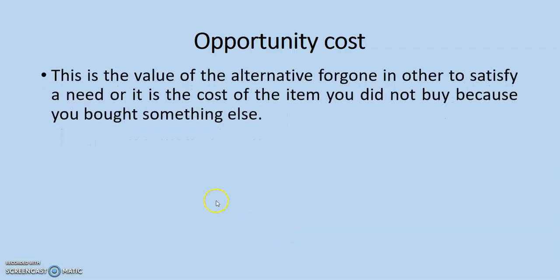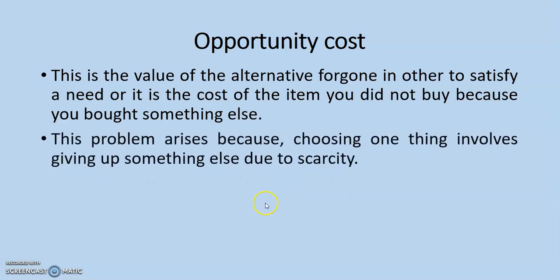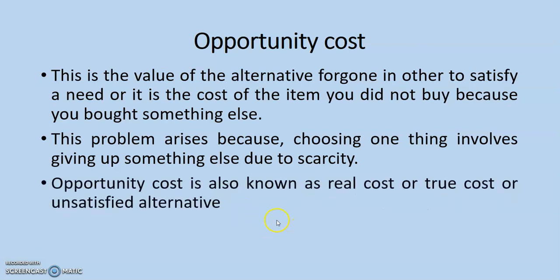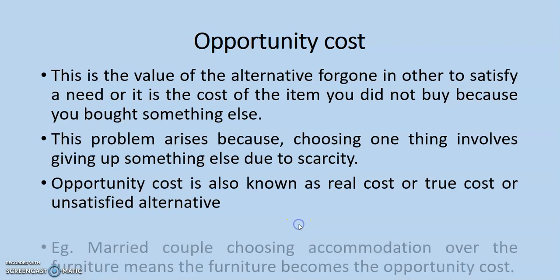We also have opportunity cost. Opportunity cost simply means the value of the alternative forgone in order to satisfy a need, or it is the cost of the item you did not buy because you bought something else. This problem arises because choosing one thing involves giving up something else due to scarcity. Opportunity cost is also known as real cost, true cost, or unsatisfied alternative.